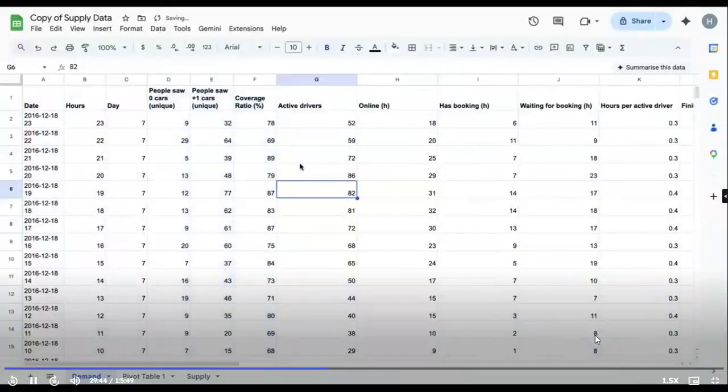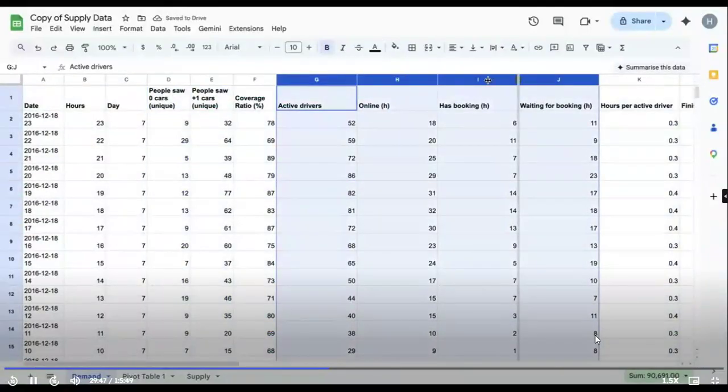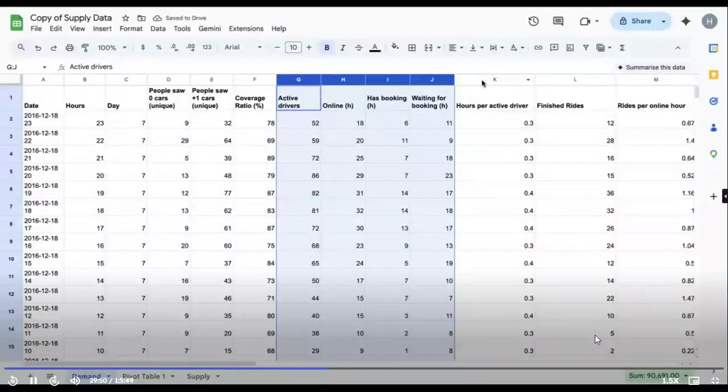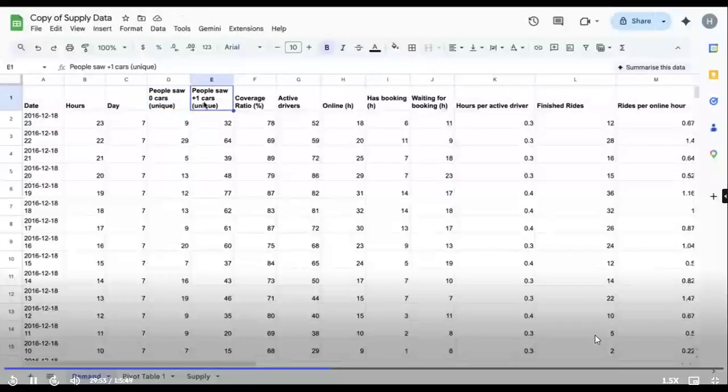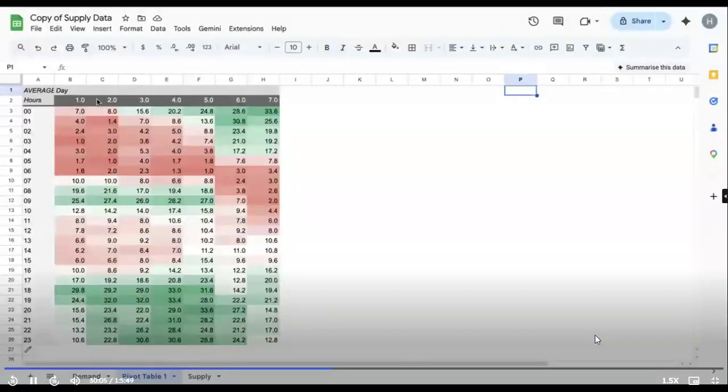Very good. Beautiful. Exactly right. Whatever Lakshmi mentioned is the answer. If you see that people saw 0 cars, people saw +1 cars, and the coverage ratio is actually telling you the demand. So if I can somehow get the demand for each of these hours and days and match it to these finished rides, I'll be able to see whether this is a supply problem or a demand problem.